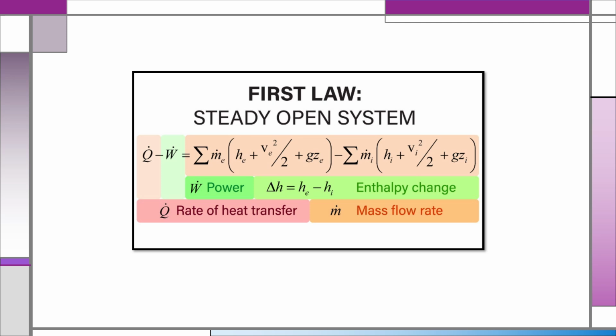Next, I would like to discuss the first law for steady open system. It is a basic equation related to the steady open system. You can see the rate of heat transfer and work, that means power, and the enthalpy change. This is the mass flow rate. This is the steady open system formula for the first law.